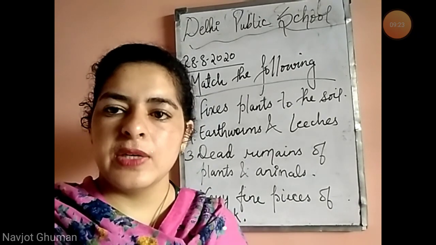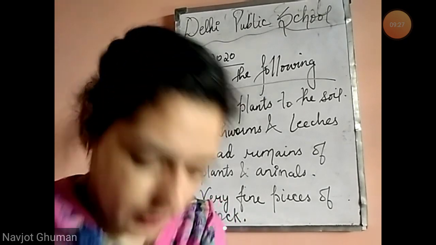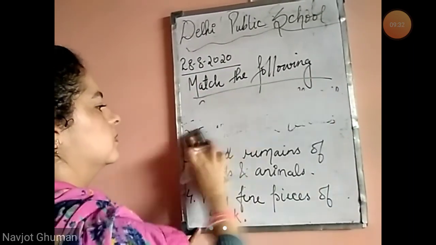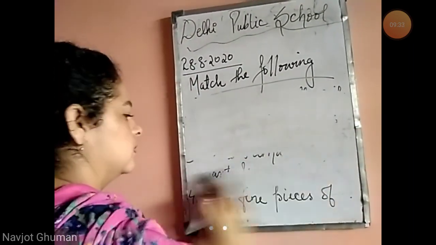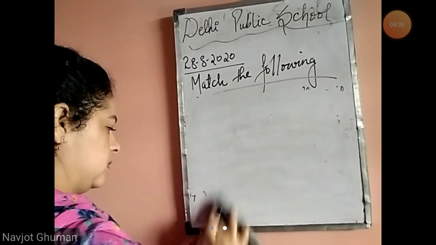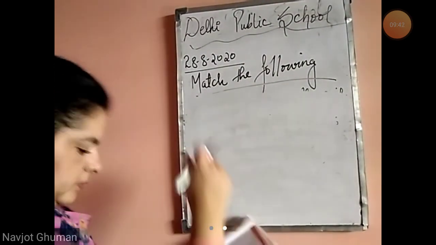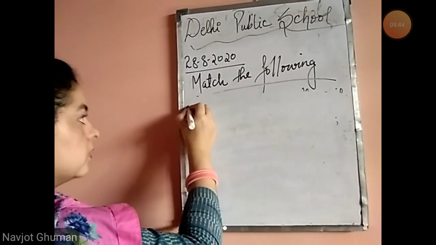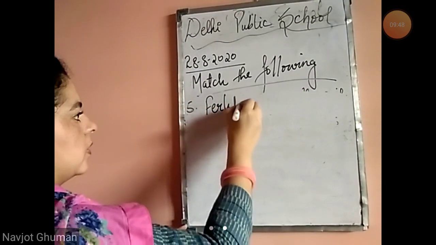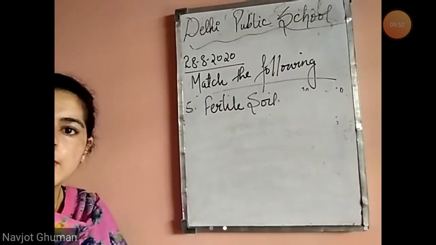If we add manure in the soil, it will make the soil fertile and plants will grow very well. So this was your match the following.